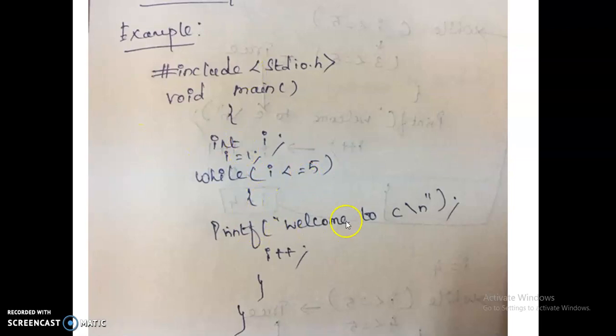It prints welcome to C in the prompt and it will increment the value of I. Already the value of I is 1. I plus plus means I equal to I plus 1. So now the value of I is incremented to 2.